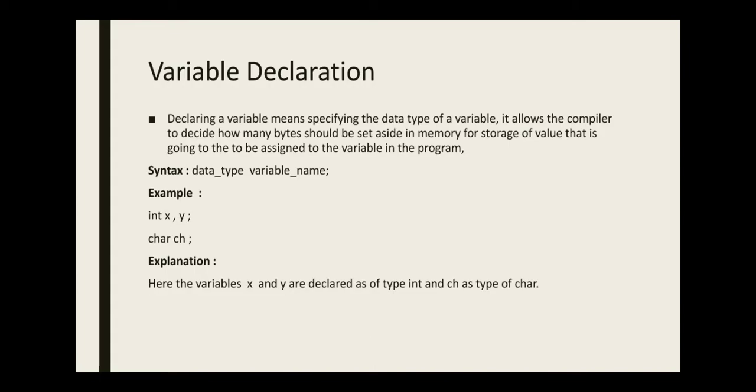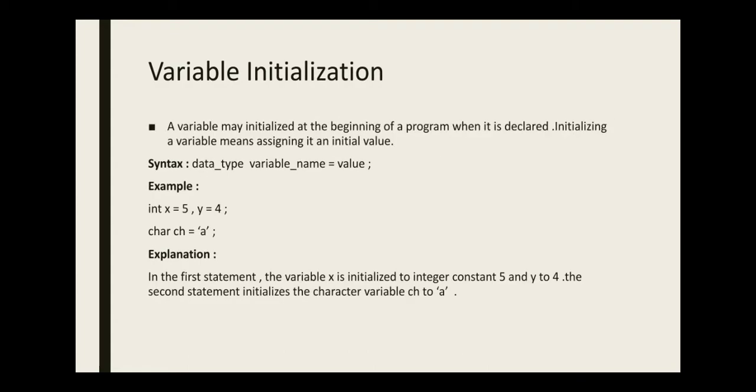Syntax: data type, then variable name, semicolon. Data type is any valid data type, integer, character, float, anything according to the requirement of your program. Variable name is declared according to the naming rules of variables. For example, integer is the name of the data type, x and y are the variables of which data type? Integer. ch is the name of a variable, and character is the data type.